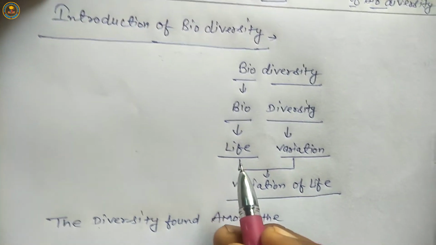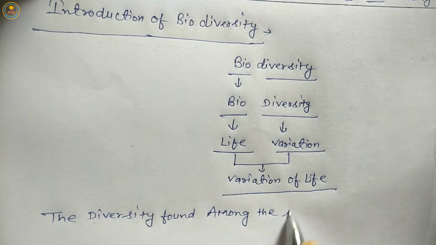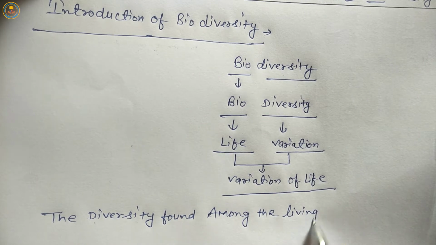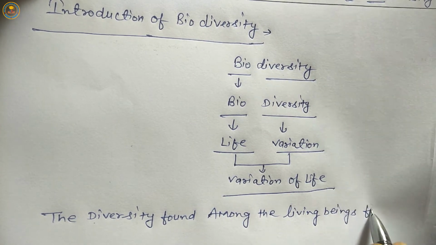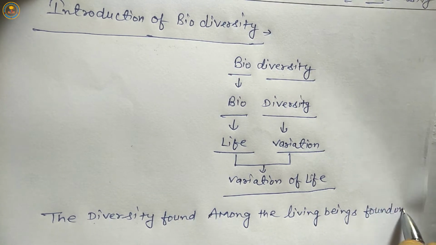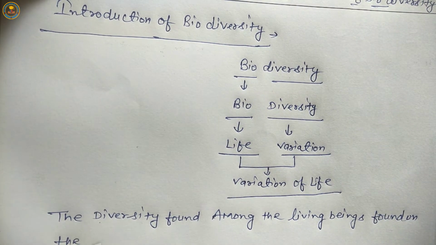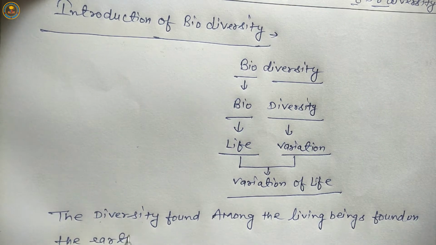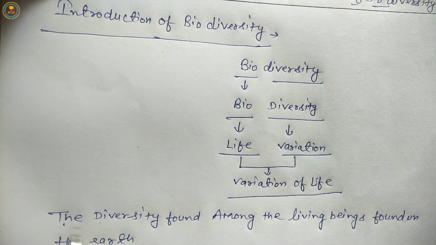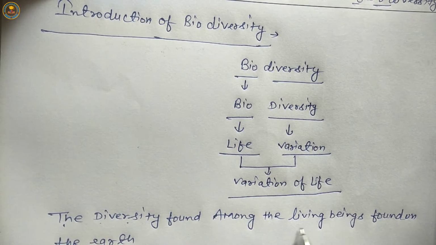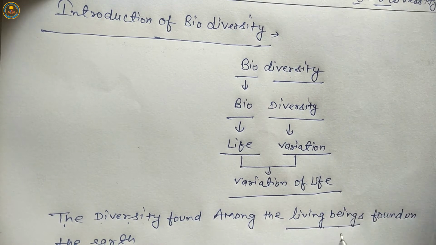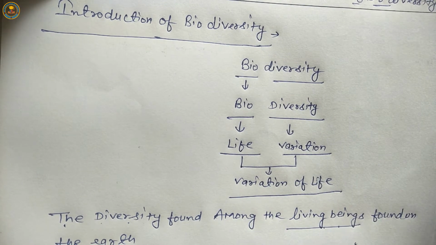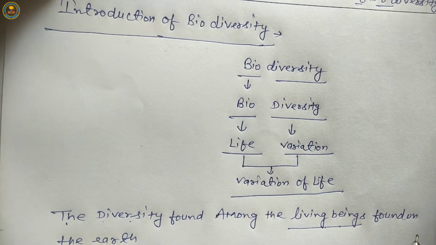Life means living beings found on the earth. Once again, the diversity or the variation found among the living beings found on the earth. Living beings mean all plants, all animals, and all other microscopic organisms.